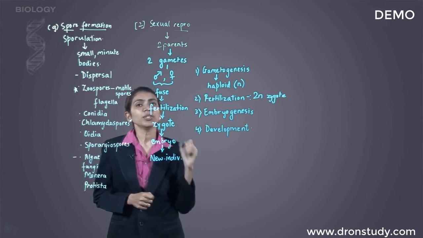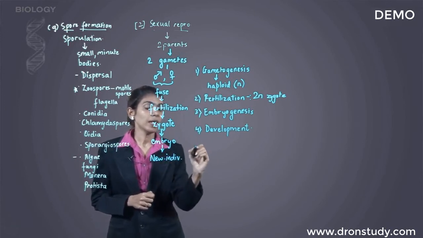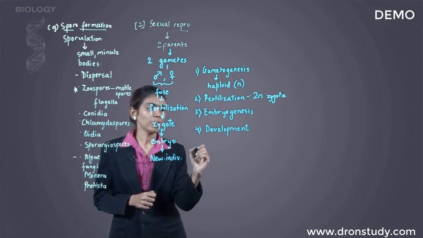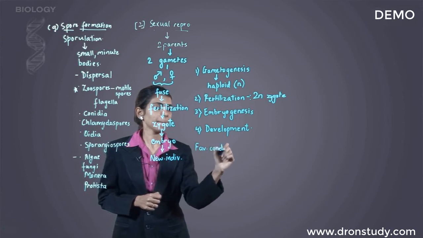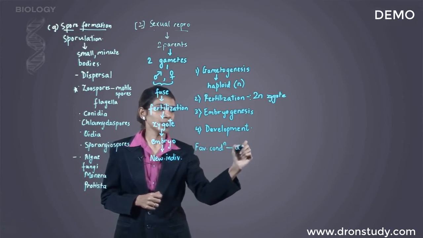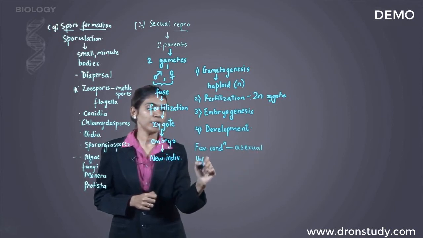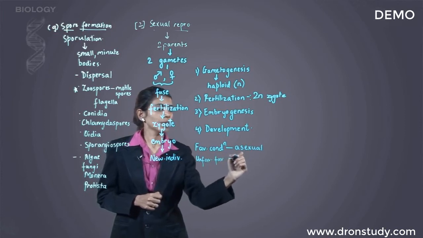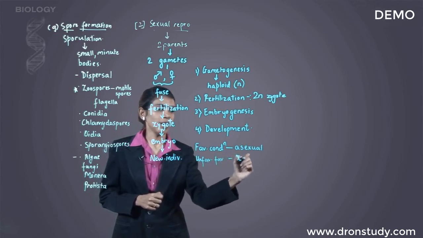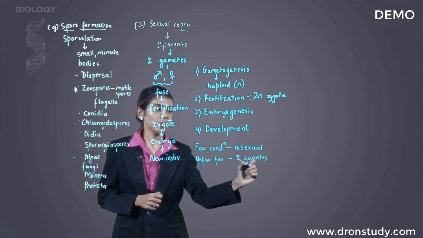Now, sexual reproduction is also seen in some simple plants and animals in unfavorable conditions. So what happens is, under favorable conditions, they are undergoing asexual reproduction. But when the conditions are unfavorable, they produce gametes. These gametes will then fuse to form zygote.